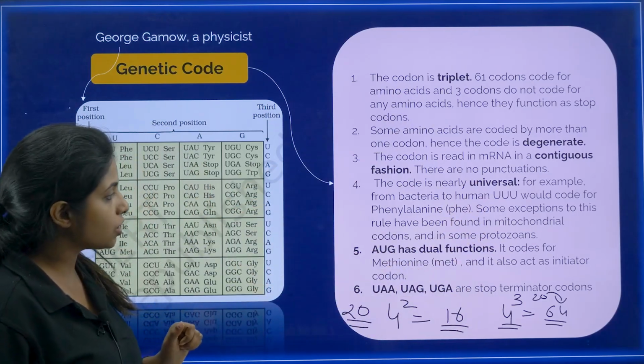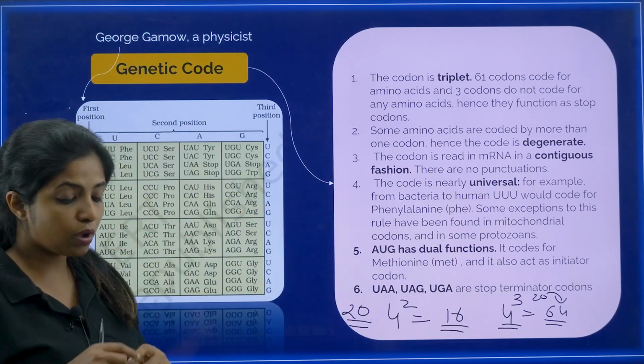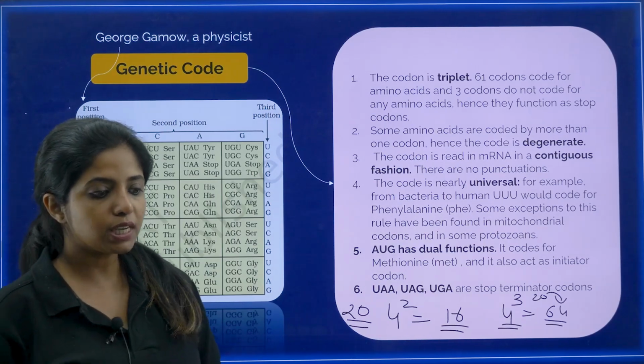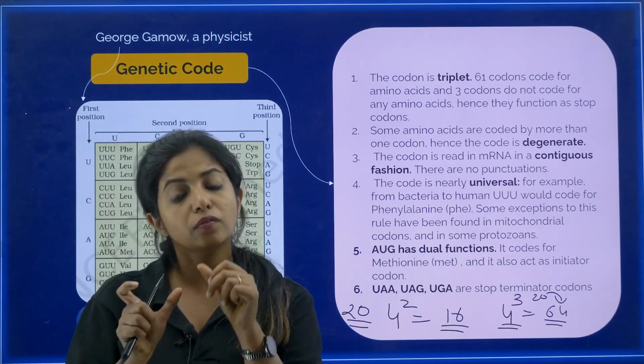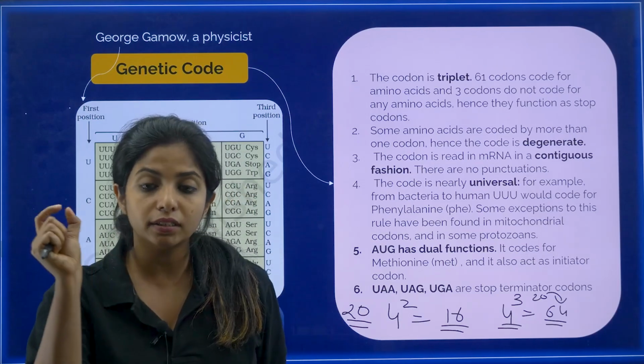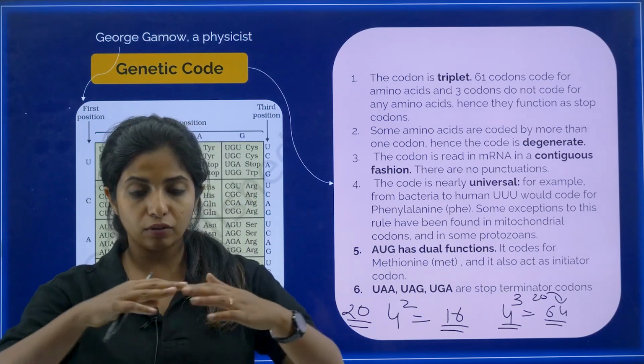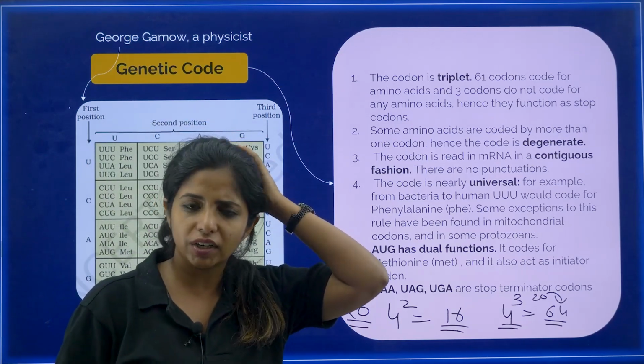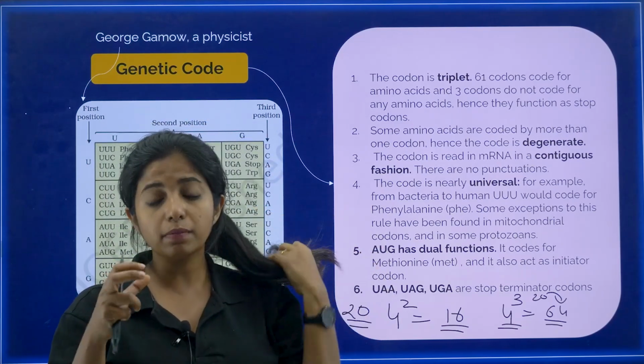So how can they ask you a question is that they can give you a strand and they will ask you what features of genetic code is being shown up over here. So if you see there are multiple codons coding for the same amino acid, you say that this is a degenerate feature. Okay, if you are saying there is no full stop, comma, it's a contiguous feature, whatever you want to say, but mostly it will be degenerate or things like that. Okay, so you should be able to spot it.